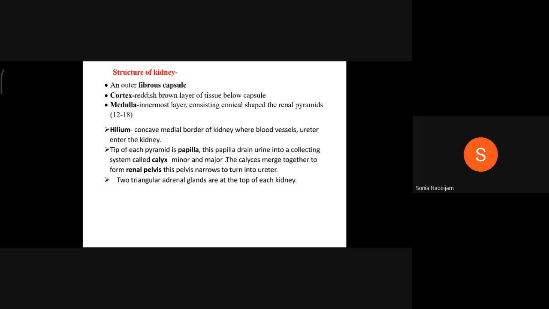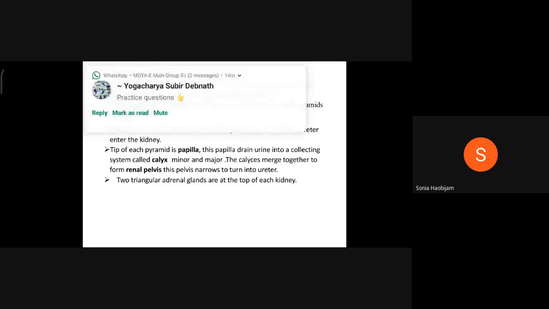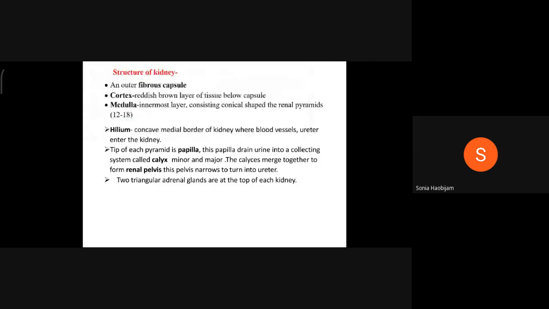Okay. So at first, the outer covering of the kidney is fibrous, that is known as the fibrous capsule. It's a capsule, meaning a covering, a fibrous sheet. Then under that covering, the cortex is present, a reddish brown layer of tissue.